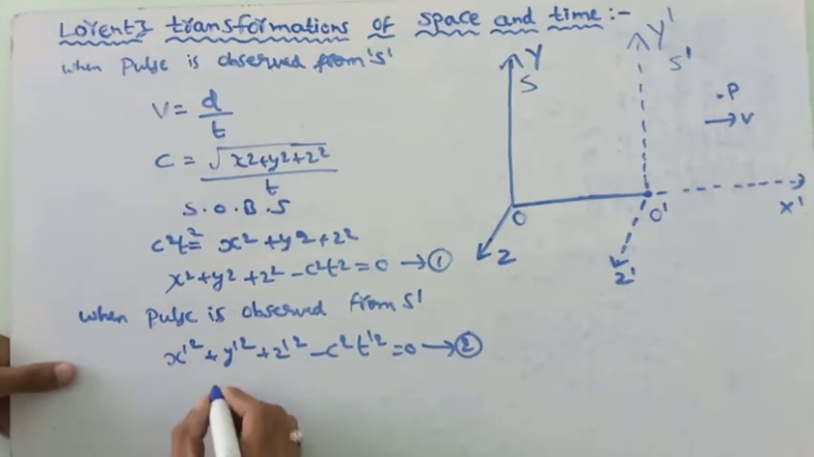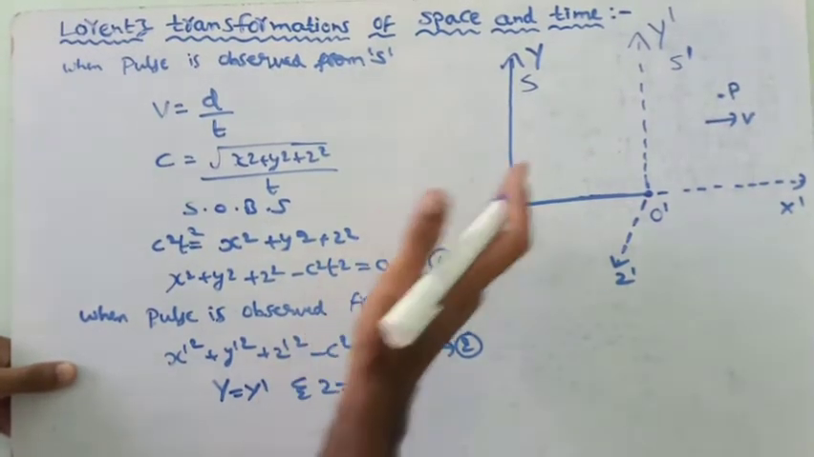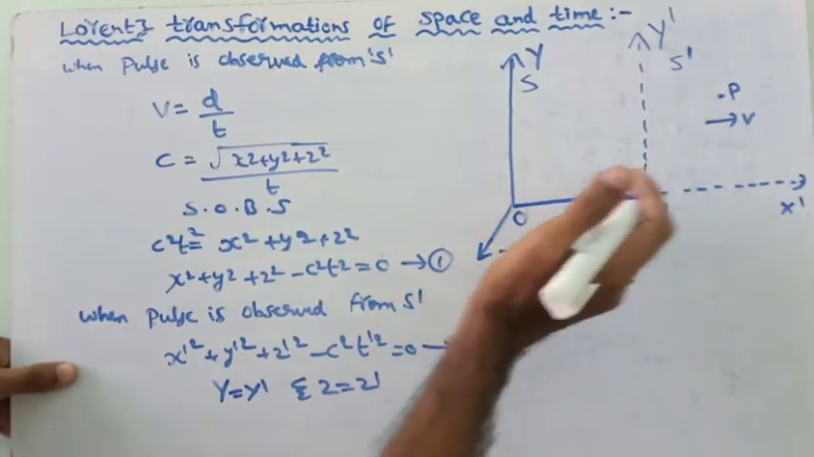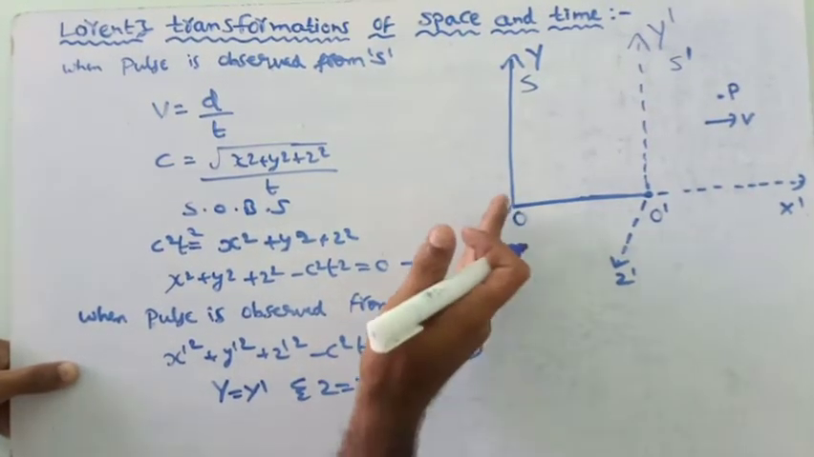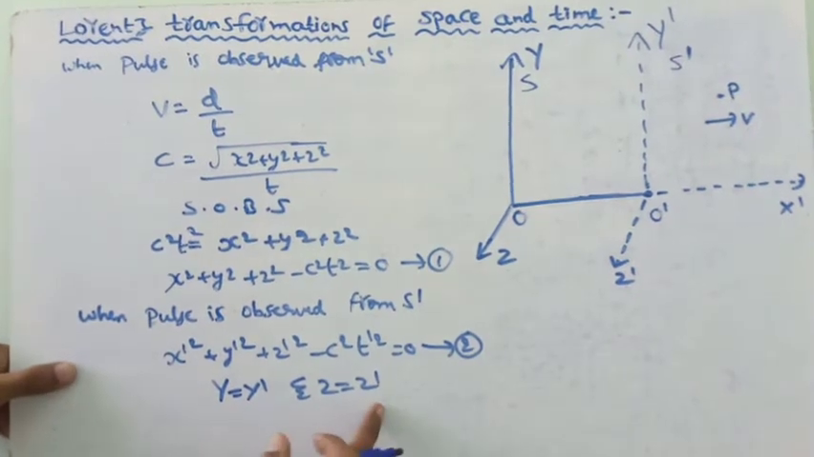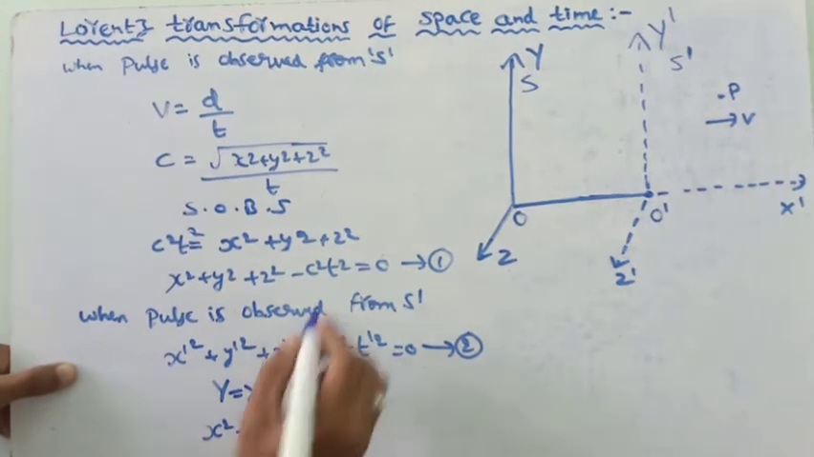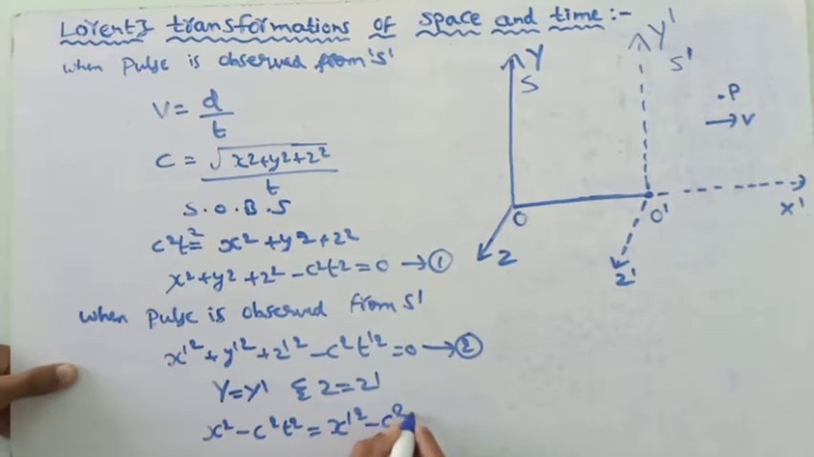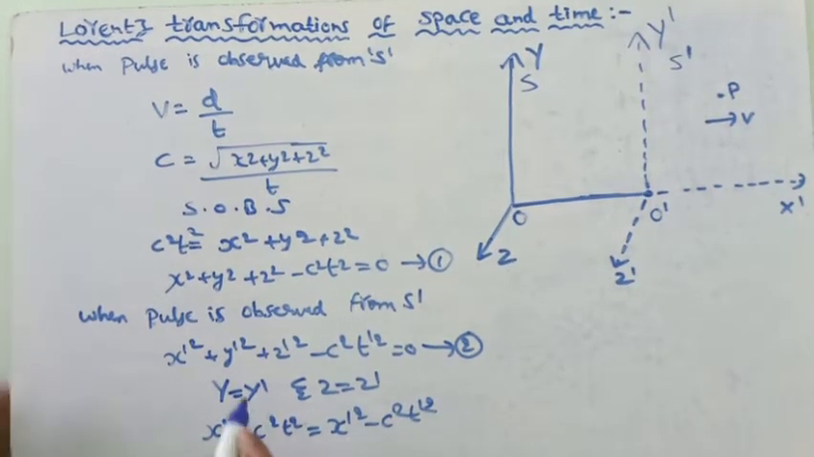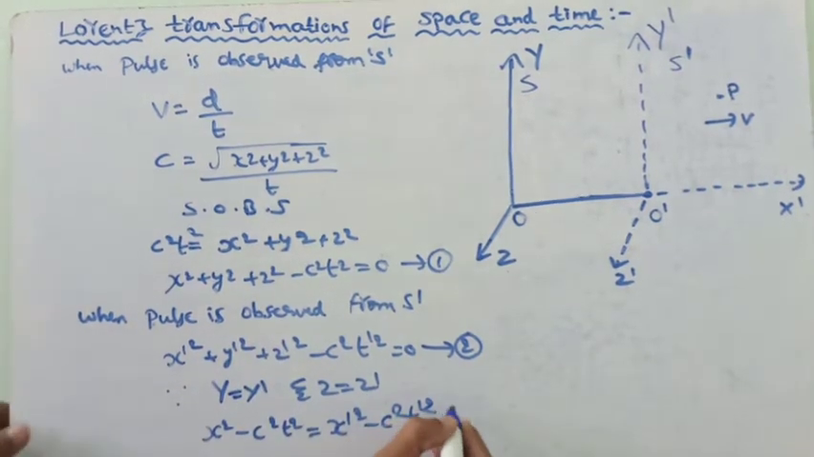Now we know from the Galilean transformations that y equals y dash and z equals z dash, because these axes are moving parallel, and there is a change only along the x-axis in these two frames. So y equals y dash and z equals z dash. Equating these two equations, we get x square minus c square t square equals x dash square minus c square t dash square. Here y dash square and y square, and z dash square and z square, get cancelled. This is equation number 3.